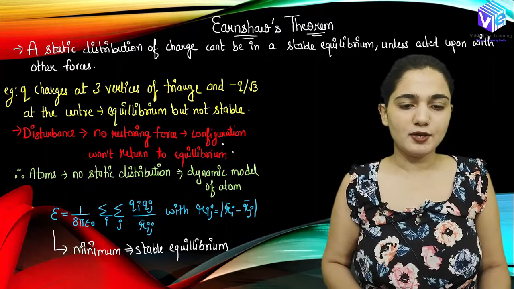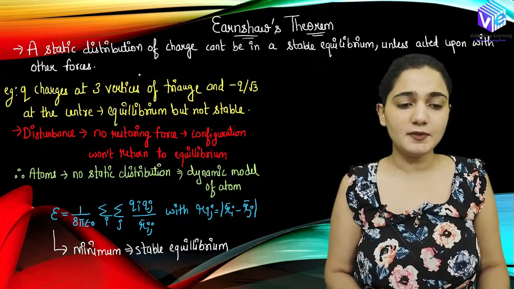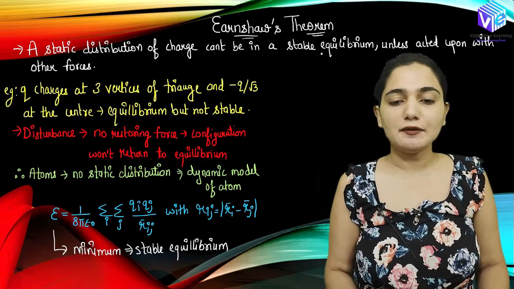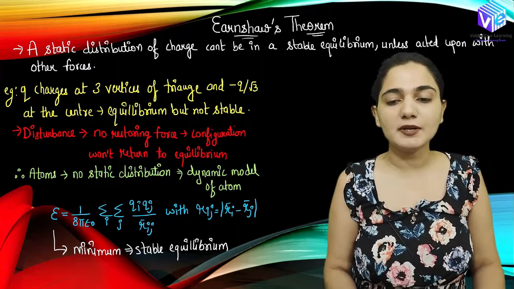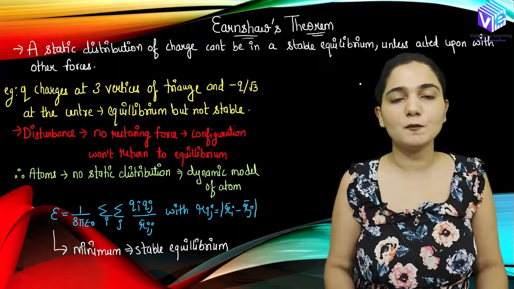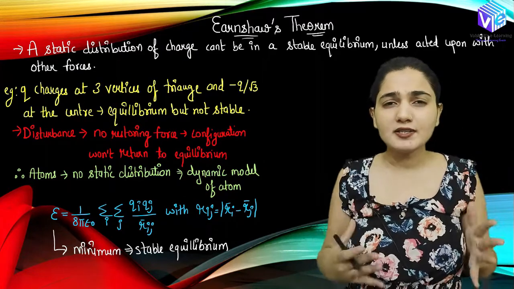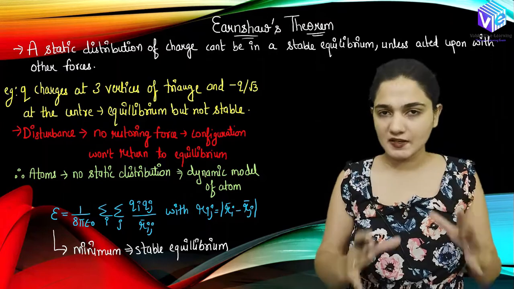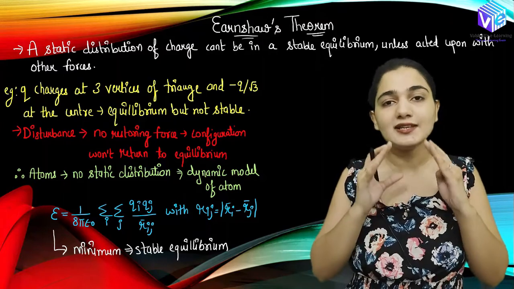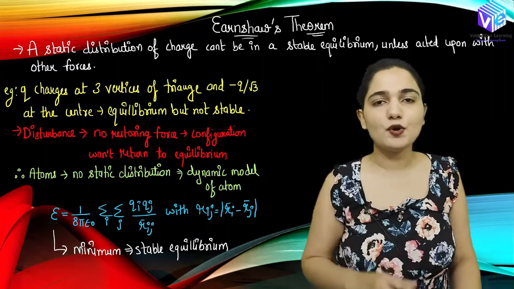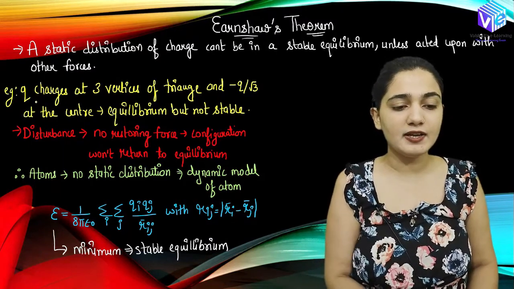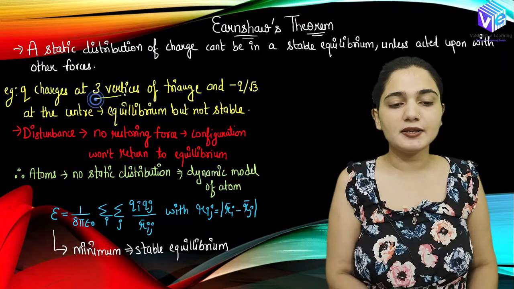Right, so in Earnshaw's theorem, it is stated that a static distribution of charge cannot be in a stable equilibrium unless it is acted upon by other forces. What does this statement mean? It means that if I have some system of charges in equilibrium, let's suppose we have an equilateral triangle with q charges at the three vertices.